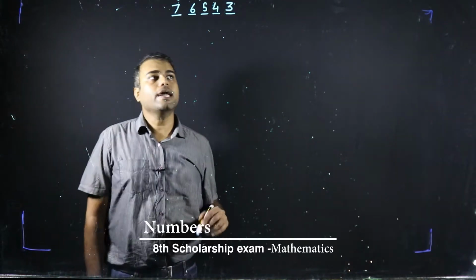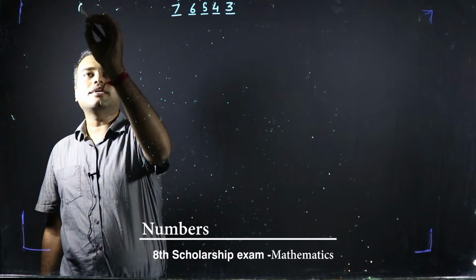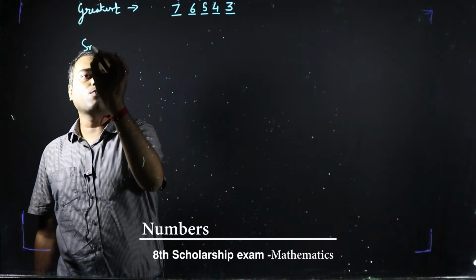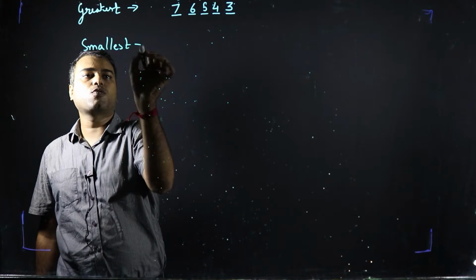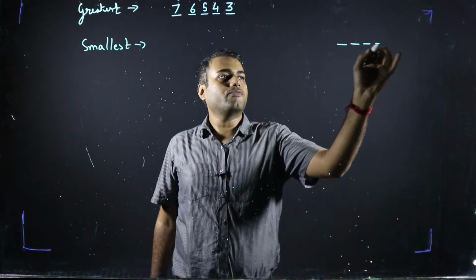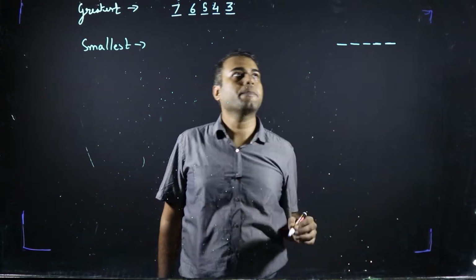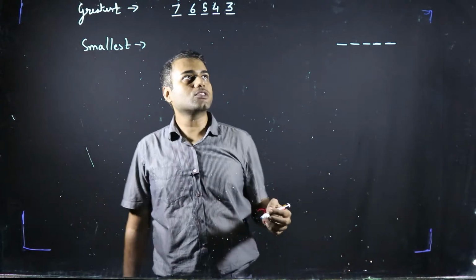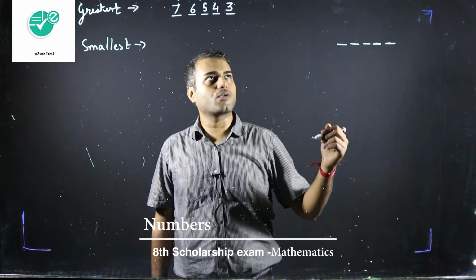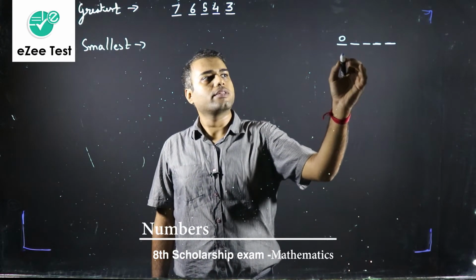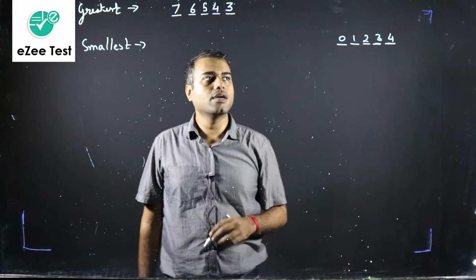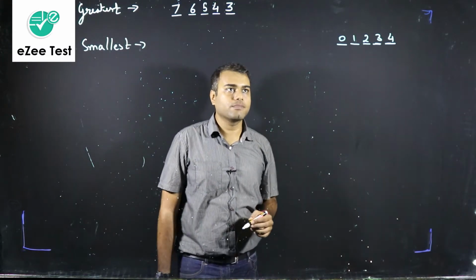Fine. And to make the smallest number, now this is the greatest number out of these available digits. Now what about the smallest number? Let me make a blank. 1, 2, 3, 4, 5. 5 blanks, 5 digits. Fine. And as we have discussed in the previous question, to make the smallest number, we should start with the smallest digit. What is the smallest digit over here? 0. Then next comes 1, then next comes 2, then next comes 3, and then next comes 4. So the number is 0, 1, 2, 3, 4.